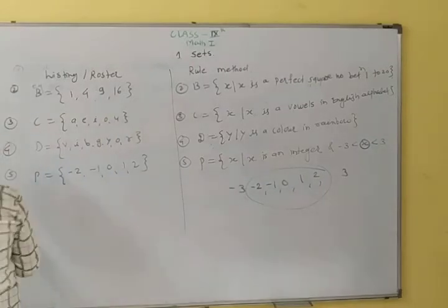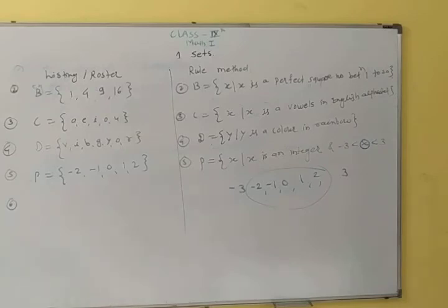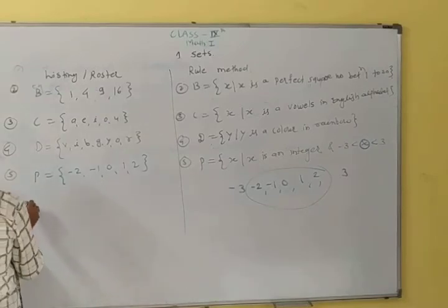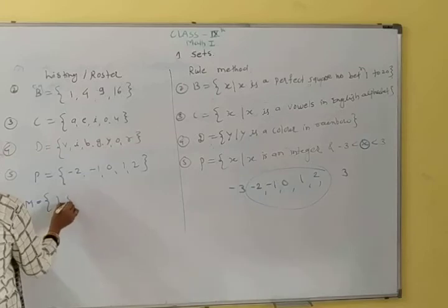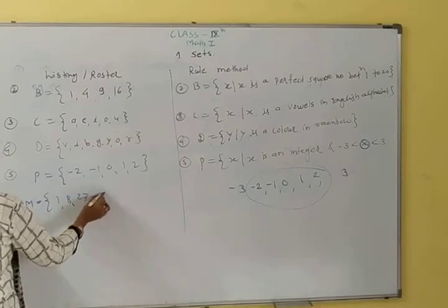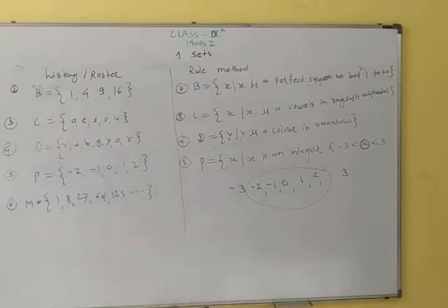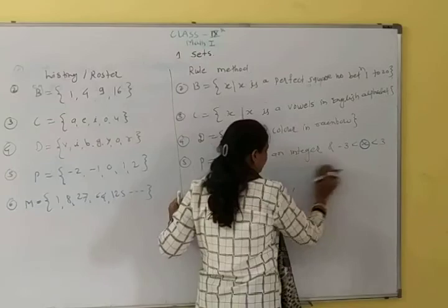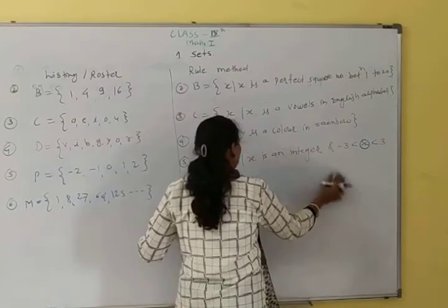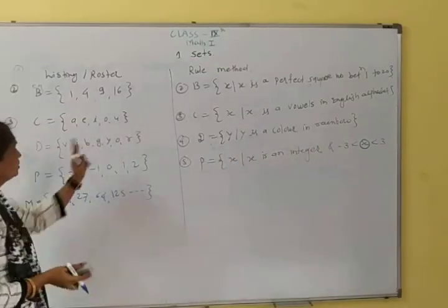Then 6. M equal to 1, 8, 27, 64, 125. Write down. This is a list. So write down in rule method.